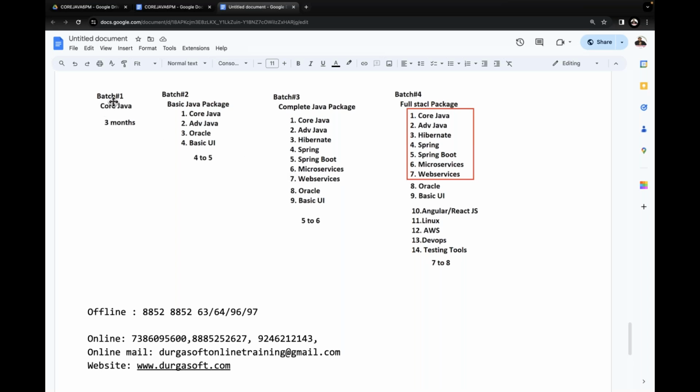First one is what? Batch 1, just only core Java. Not only core Java, any individual course is also possible with Durgasoft. If you want to attend any course individually, it is possible here.